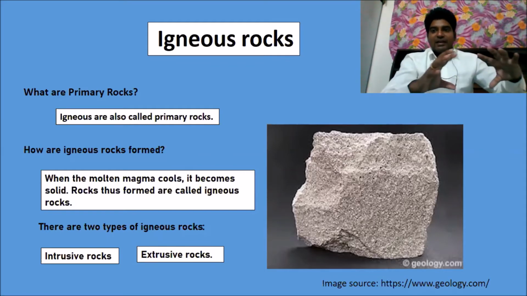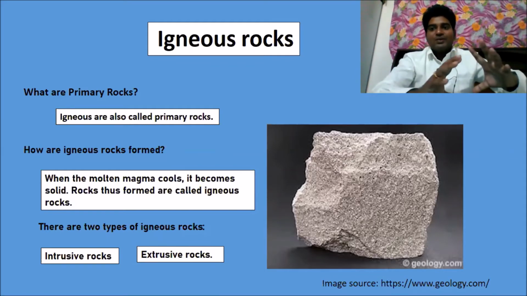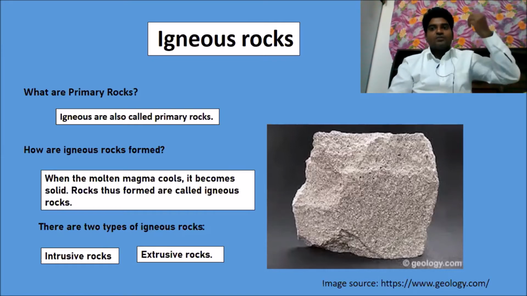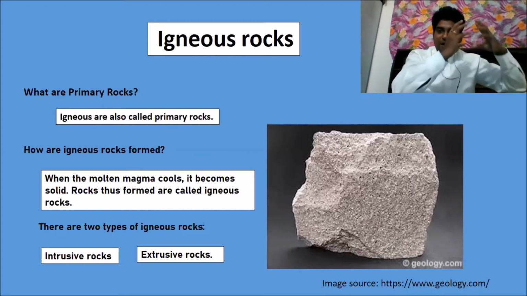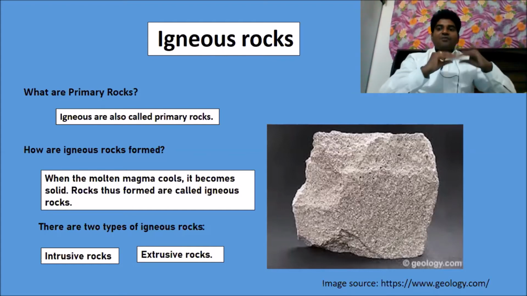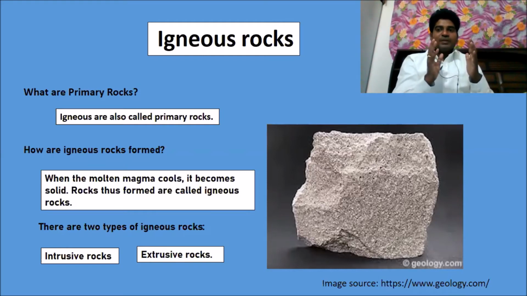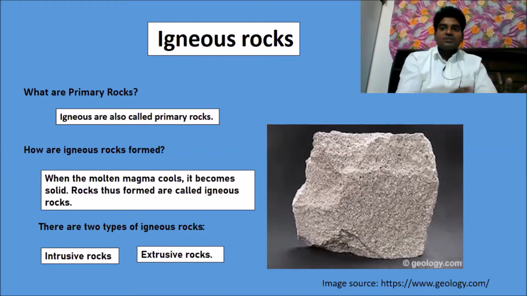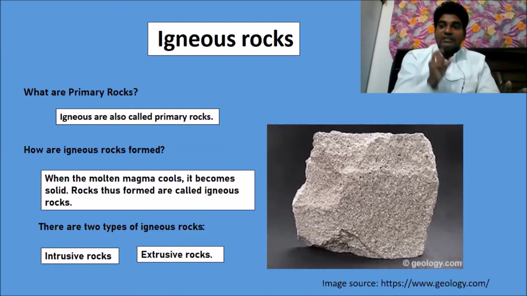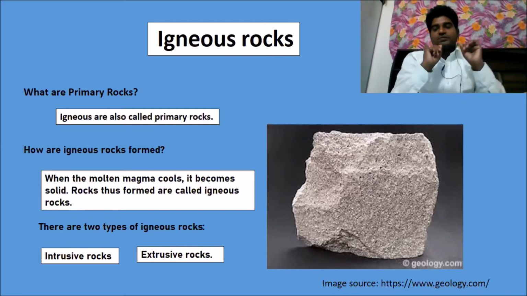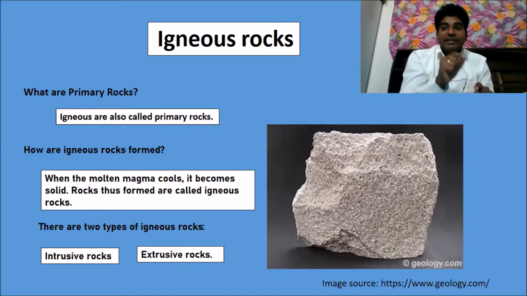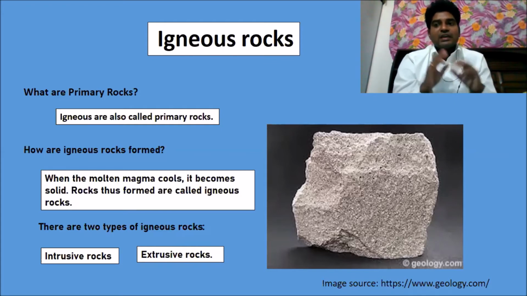The magma is in a semi-solid or liquid state. It keeps on flowing, erupting out of the volcano, and after it erupts outside, the volcanic magma flows outside, and after a couple of years, to simply understand, it cools down and forms the igneous rocks. These igneous rocks are first formed. The first formed rocks are called igneous rocks. That's why we call these igneous rocks primary rocks.